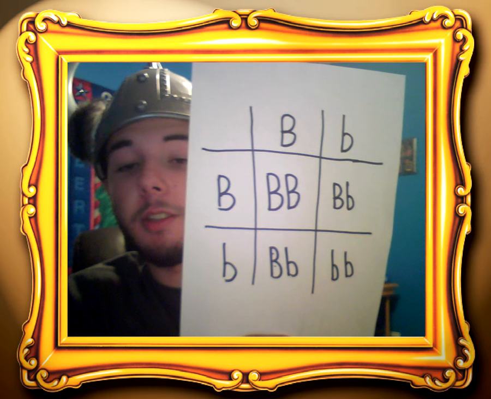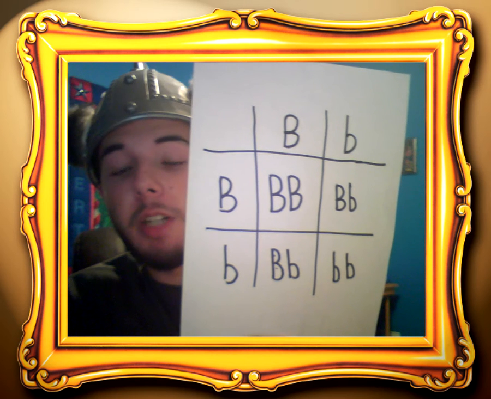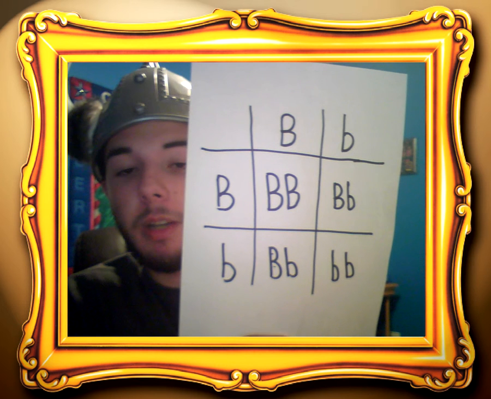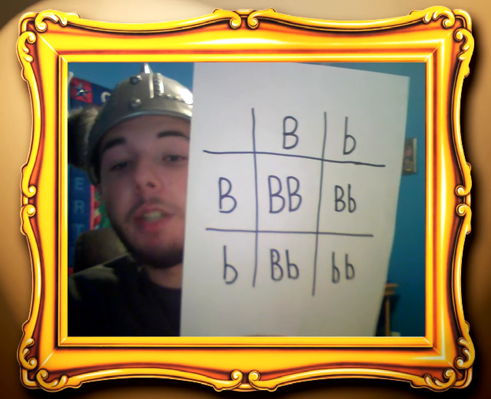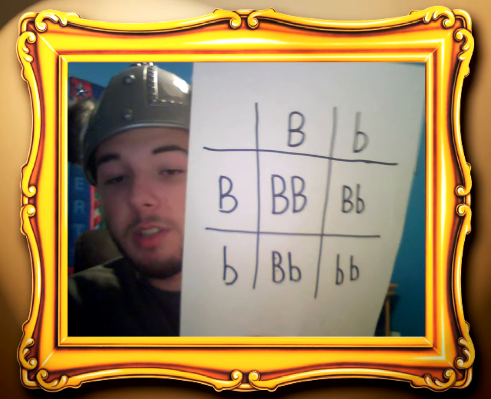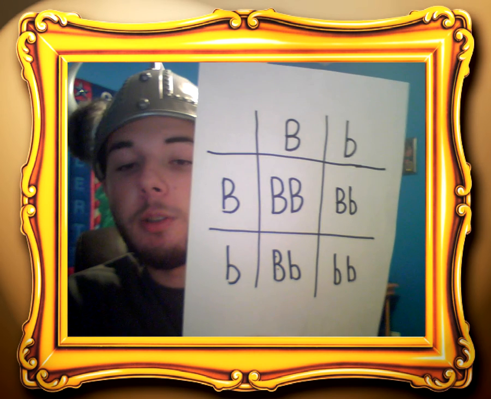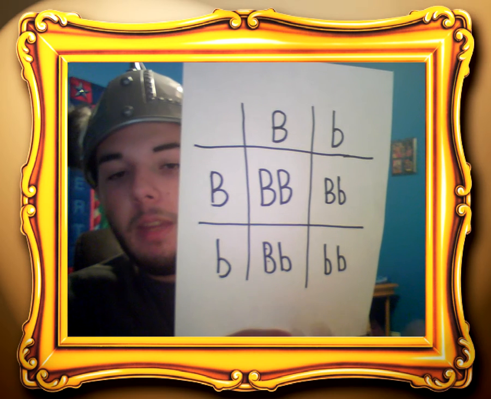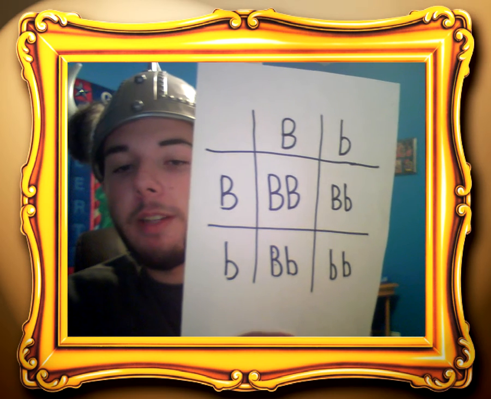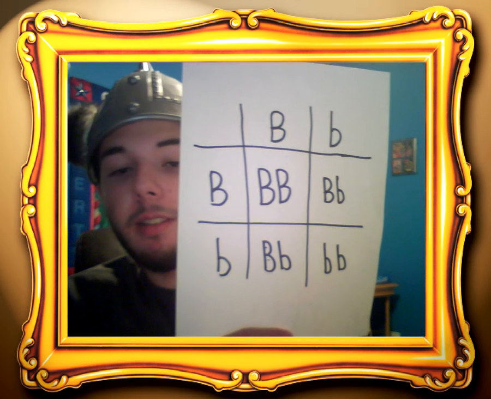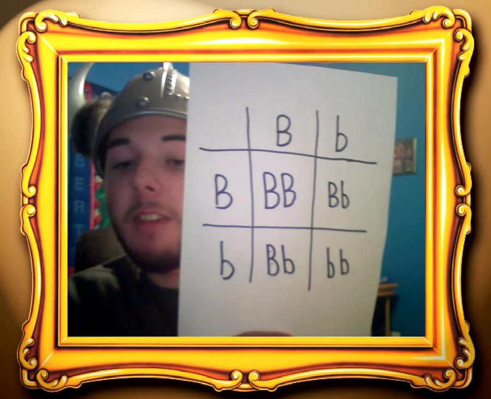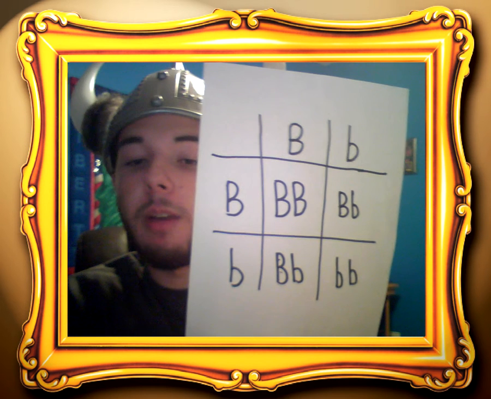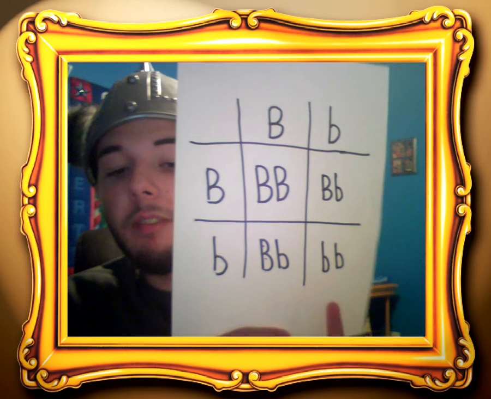It's important to note the difference between genotype and phenotype. Genotype is the alleles that the organism possesses, whereas phenotype is the trait that is expressed. For example, there are 3 different genotypes here: homozygous dominant, homozygous recessive, and heterozygous. But there are only 2 phenotypes, brown and blue. And in this example, 3/4 of the offspring would be expected to have the brown phenotype, as both the homozygous dominant and the heterozygous offspring would be brown-eyed, and they would possess the brown phenotype. Meanwhile, only 1/4 would have the blue-eye phenotype.